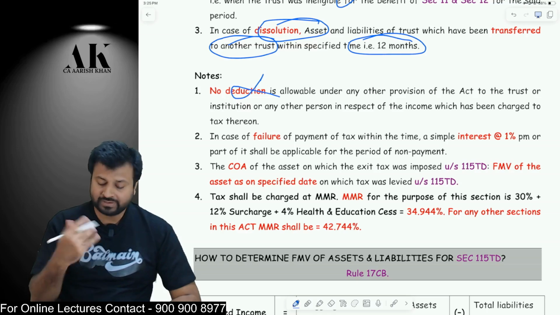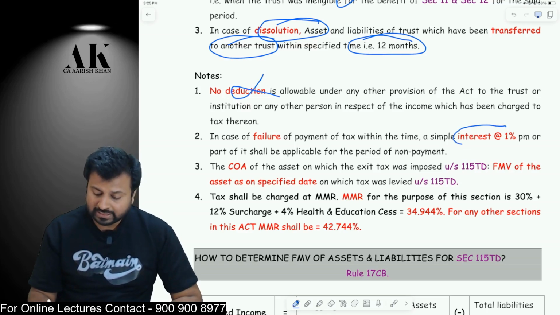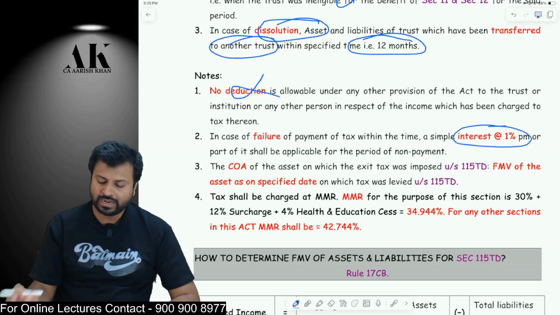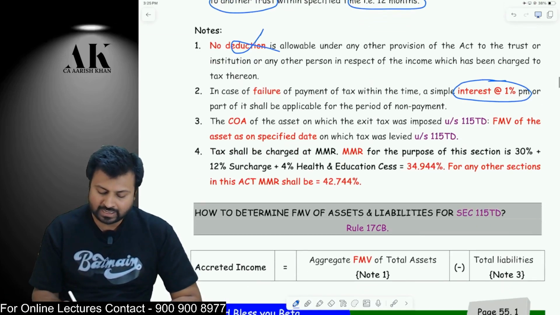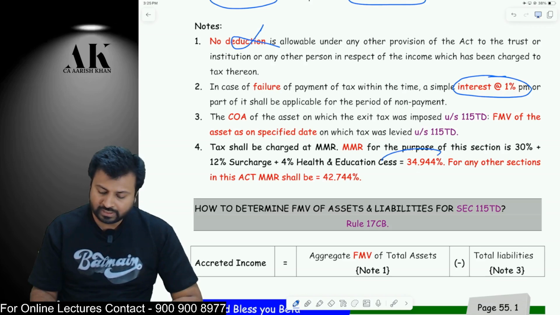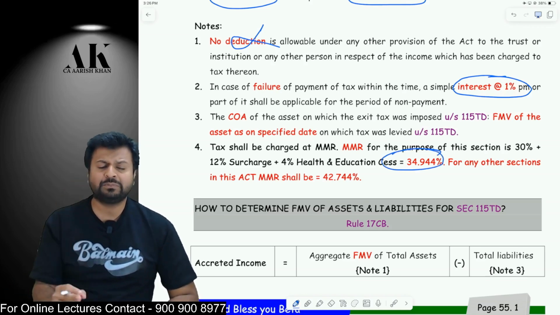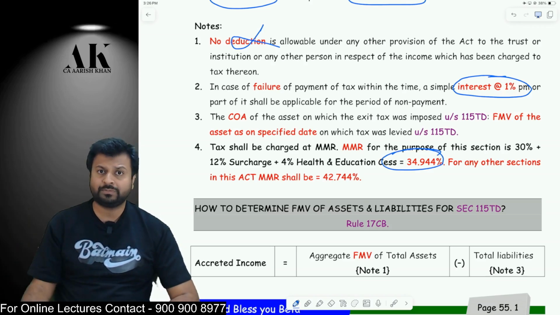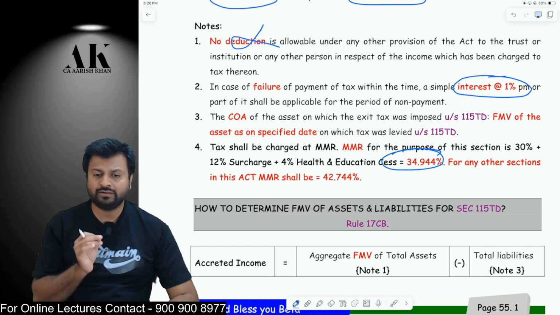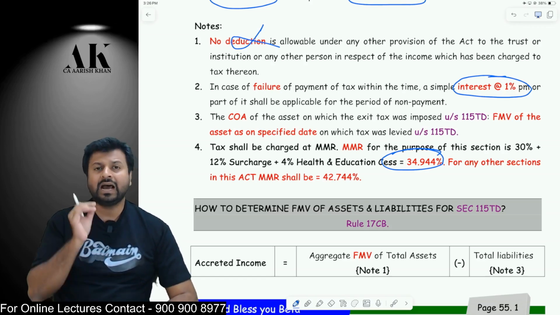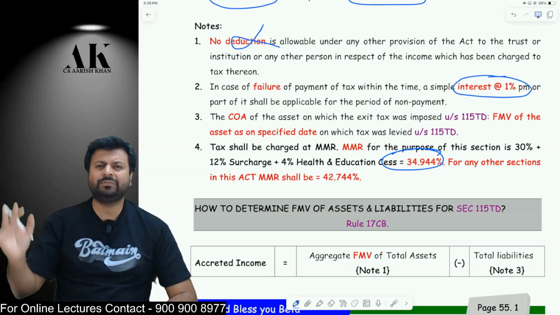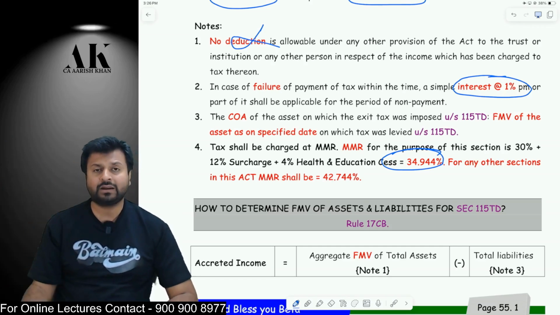After that, you have to pay the tax within 14 days. If you don't pay the tax within 14 days, you'll be liable for interest at the rate of 1%, etc. What is the tax rate over here? It is 34.944%. It is also MMR, but the MMR for the purpose of this section is different from the MMR for the purpose of other sections. Okay. For the purpose of this section, the MMR is 34.944%.